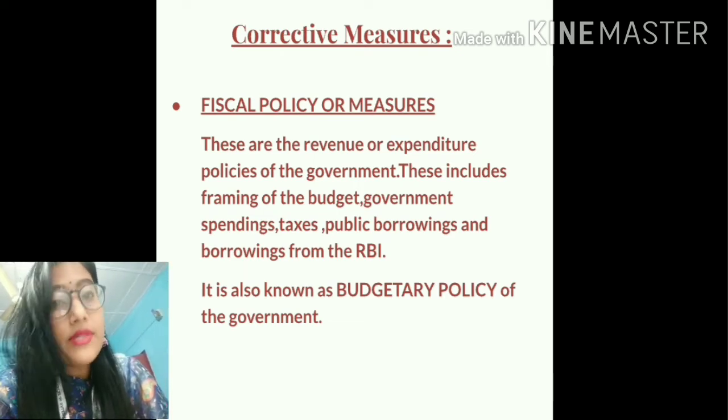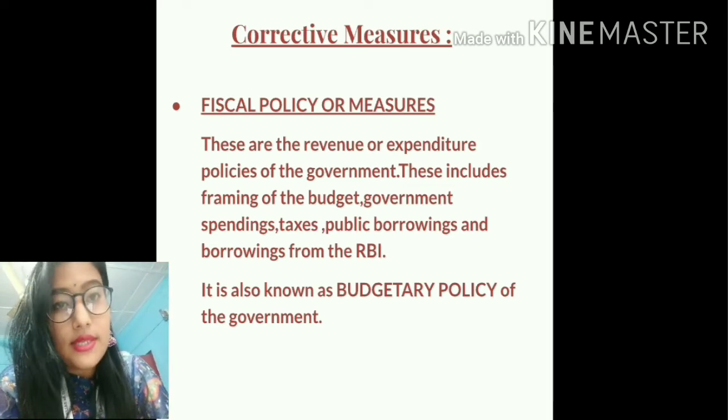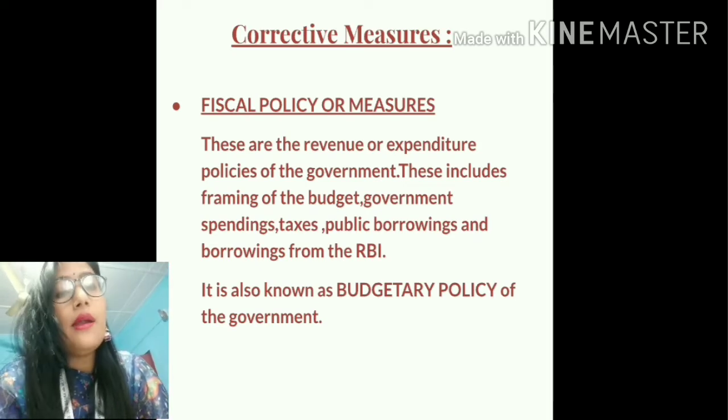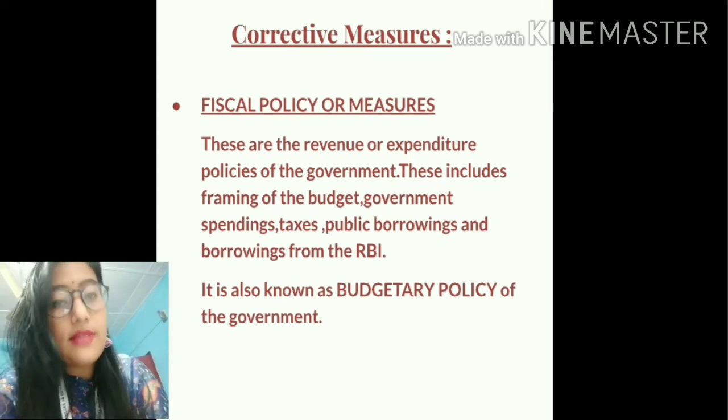One is the fiscal measures or the fiscal policies, and the other one is the monetary measures or the monetary policies. Fiscal measures are basically the measures which are adopted by the government. Fiscal measures mostly include the revenue or expenditure policies of the government.